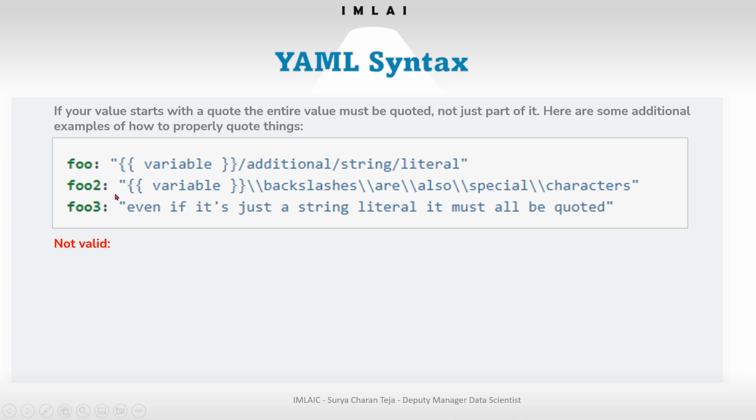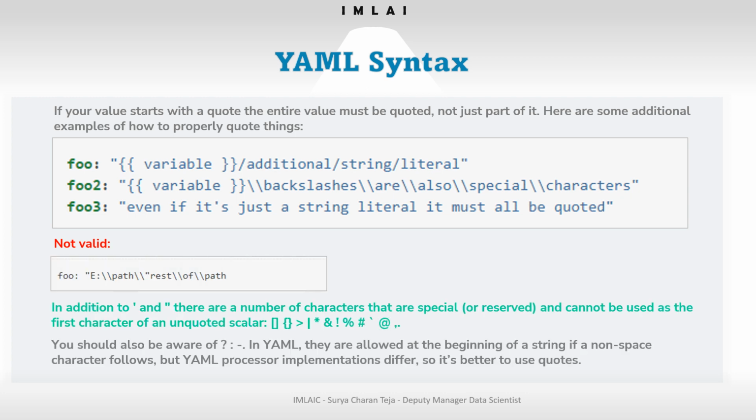Here also the entire part has been quoted. Even if it is just a string literal, it must all be quoted. Now let's look into some invalid types of quoting. This one has quoted only part, and the remaining part hasn't been quoted. That too has an escape sequence of backslash.